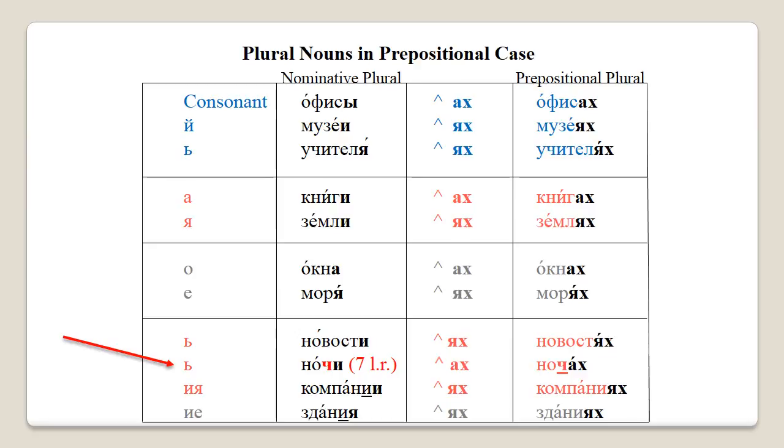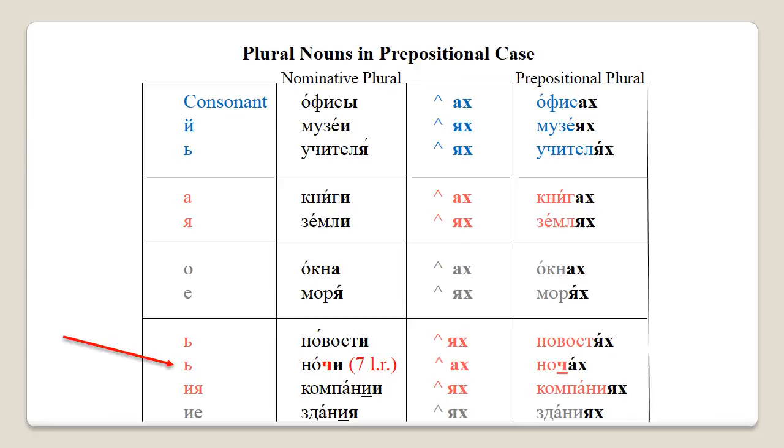All the masculine words that end in ye and a soft sign, all the feminine words that end in ya, and all the neuter words that end in ye in singular will have yach ending in the plural form of the prepositional case. All the feminine nouns that end in a soft sign and feminine nouns that have iya ending with vowel e in front of the ya ending, as well as neuter nouns that have iya ending with vowel e in front of the ya ending, will have yach ending in the plural form of the prepositional case.